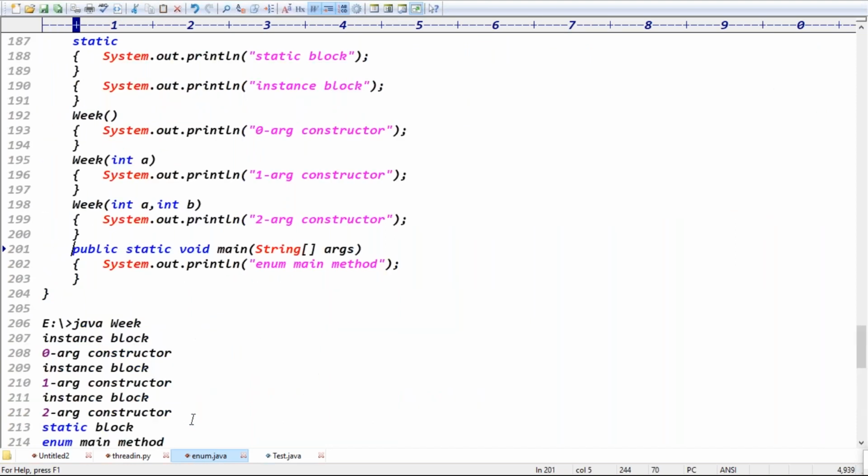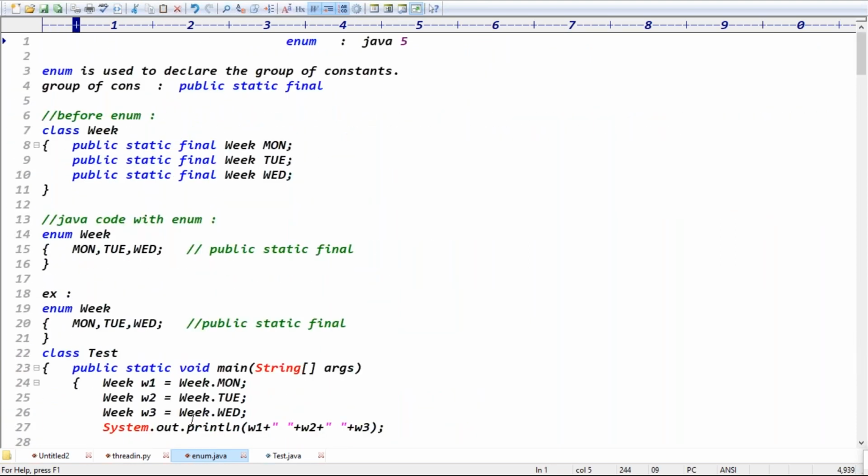The first example: the enum's only purpose is what? To declare a group of constants, guys. Without enum, previously, in a class also we can declare the constants, not a problem at all. But inside the class, every time we have to define the public static final modifiers. Instead of doing that, we can simply declare the enum, right?